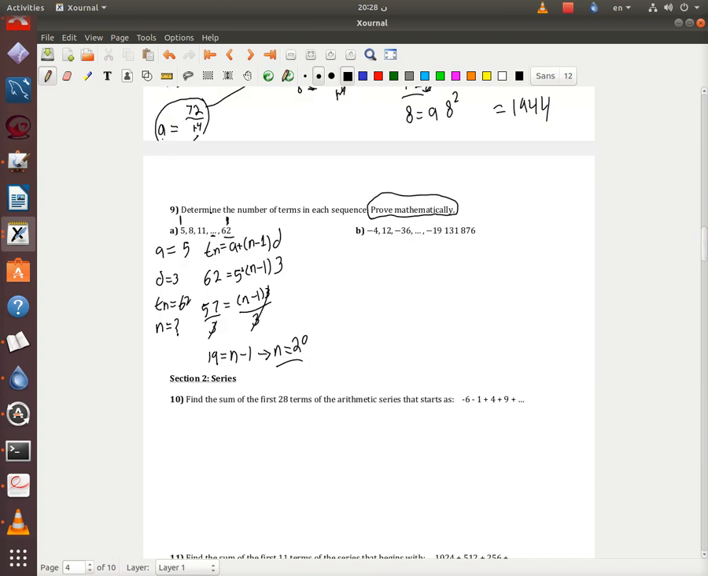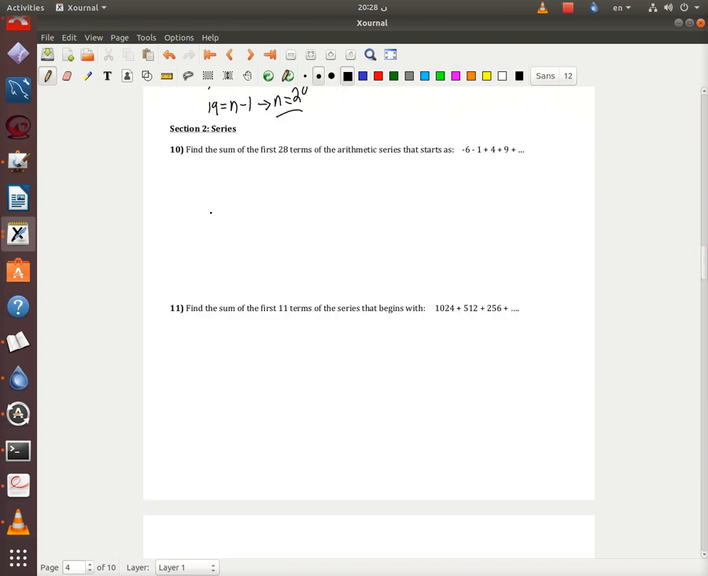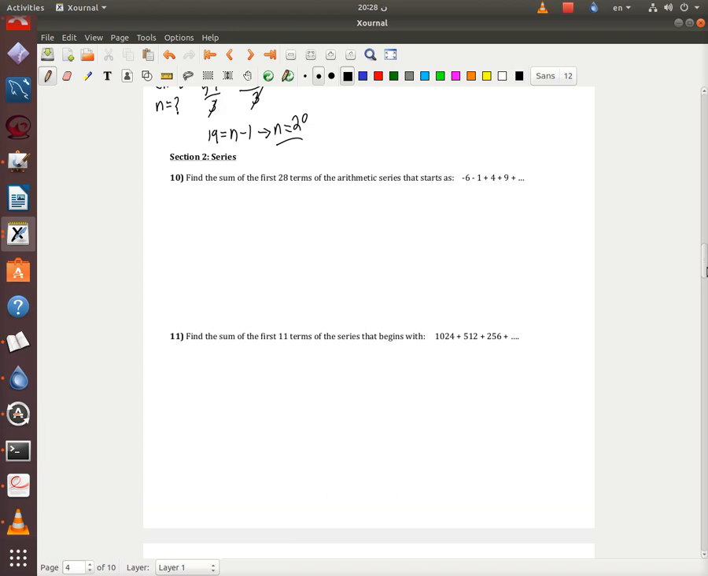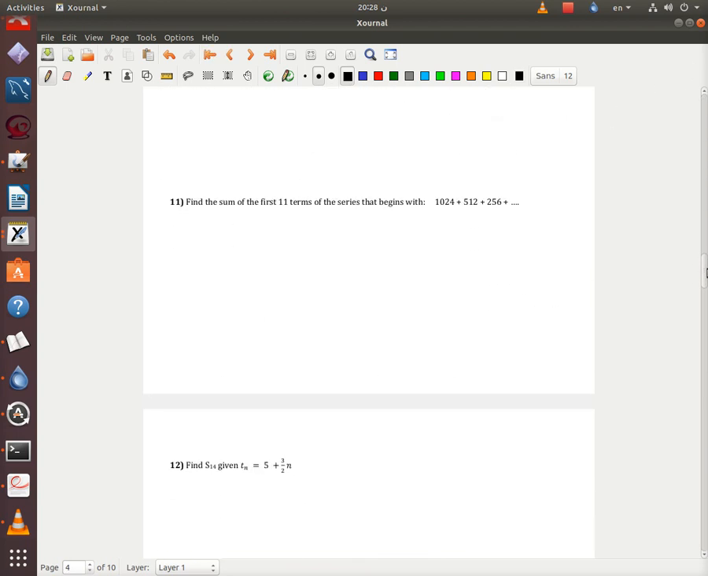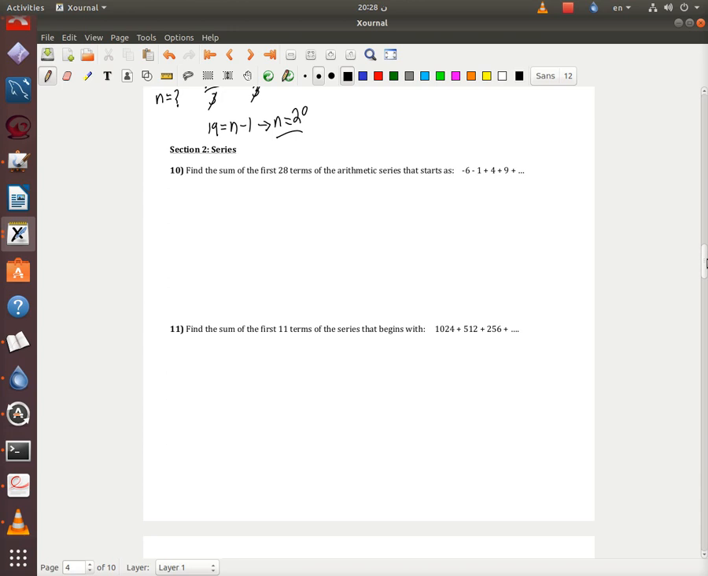Okay, now we're going to go to series, which is these formulas, this one and this one. We finished terms, now we go to series. Series is the combination of all of those terms. Okay, how about I do 11? I'm going to leave 10 for you. 10 is easy. Or you know what, I'm going to do 10.